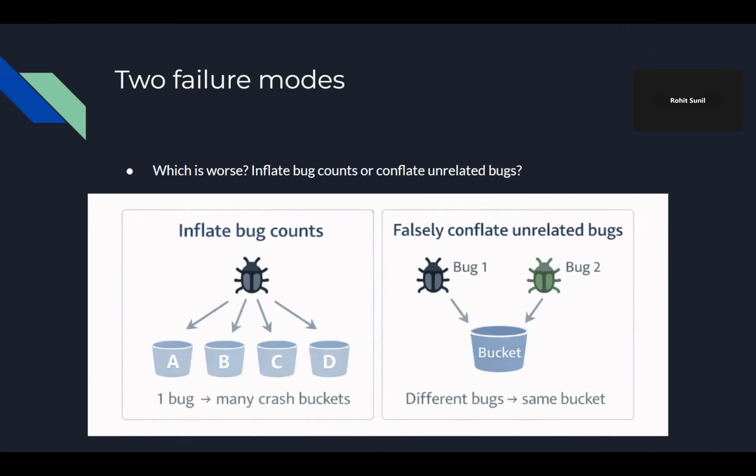So this is a quick question to the audience so far: which failure feels worse? What would you rather have, and what would you rather not have? Would you rather have inflated bug counts, where we have just one bug that's split among multiple crash buckets? Or the other way, where we have unrelated bugs in the same bucket? Igor's goal is to reduce both of these problems by grouping the crashes in a way that better reflects the underlying root cause.